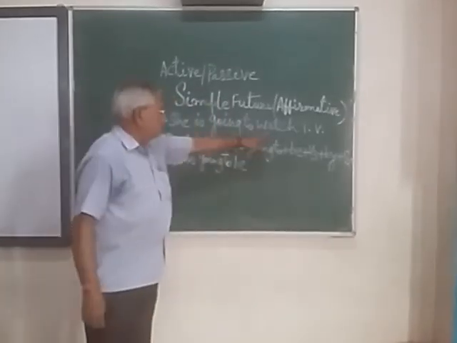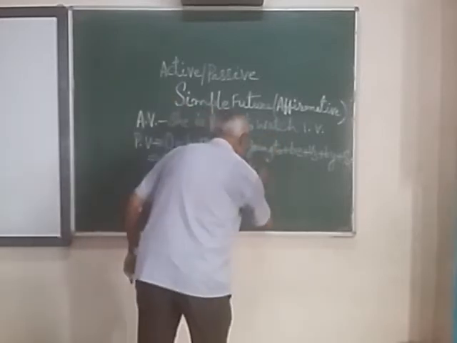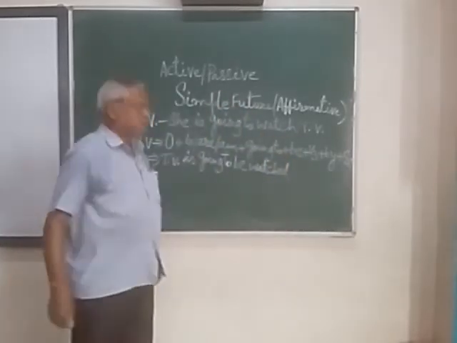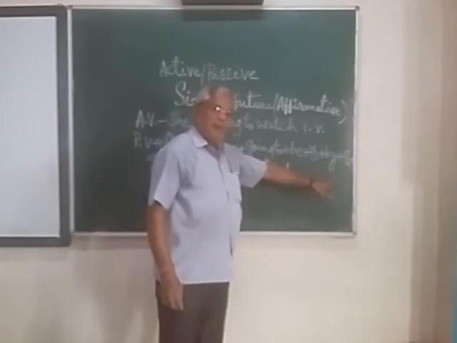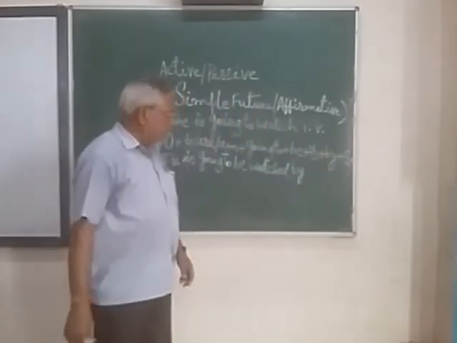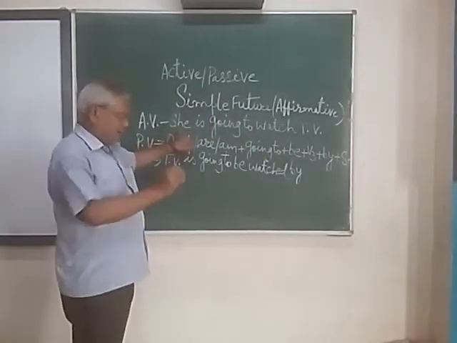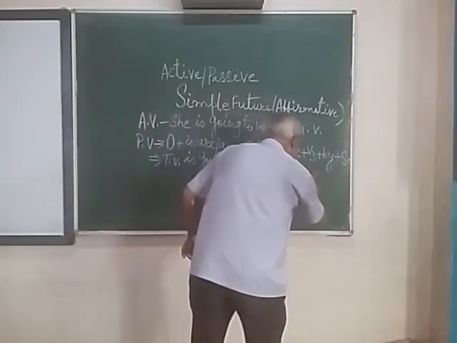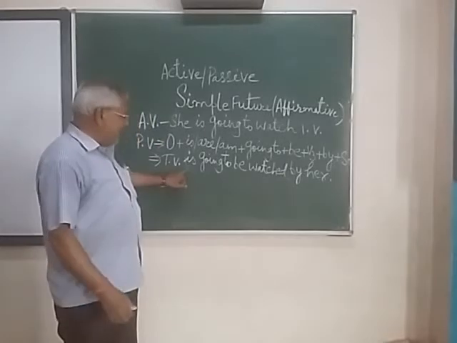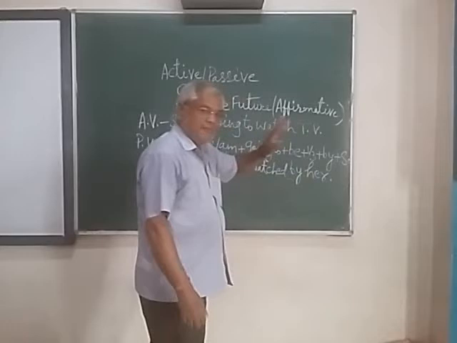Here watch is the V1, the V3 will be watched. After V3, the word by. And after by, the last one is subject. The subject here is she, that will change to her. So TV is going to be watched by her.